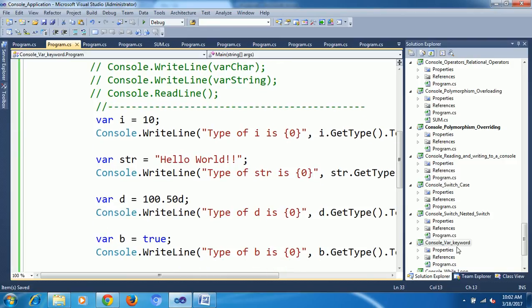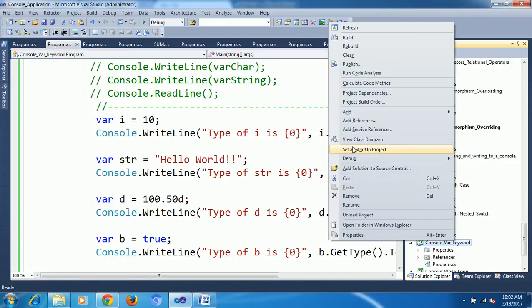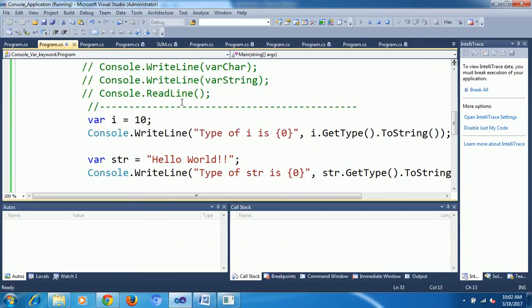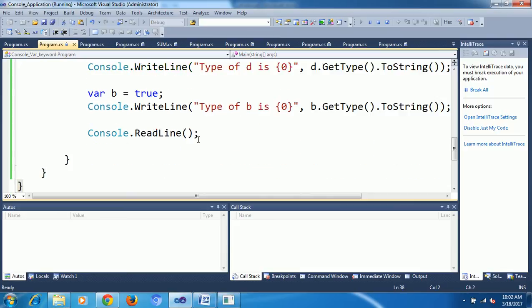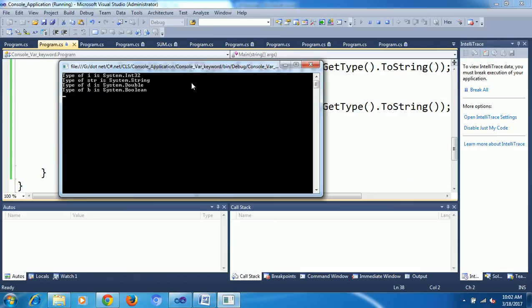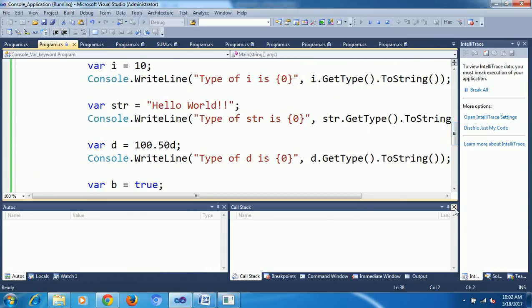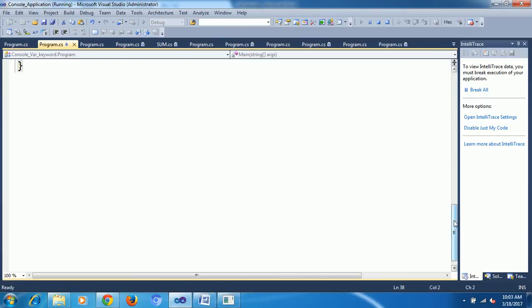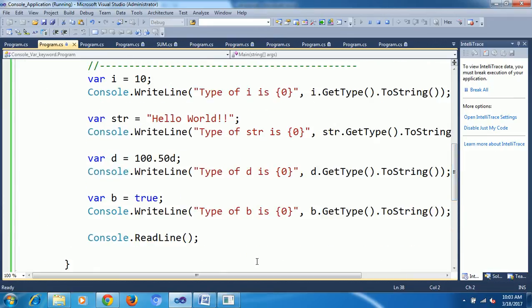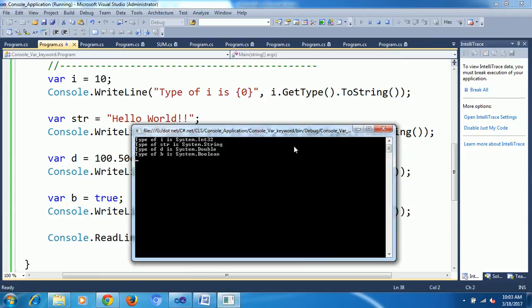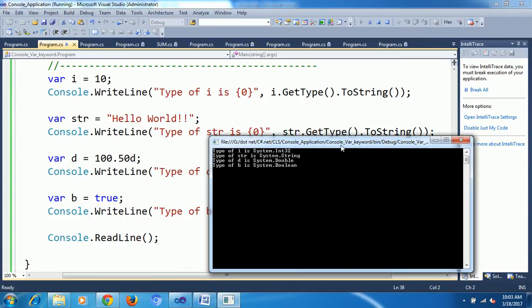See here, first I declare var I equal to 10.